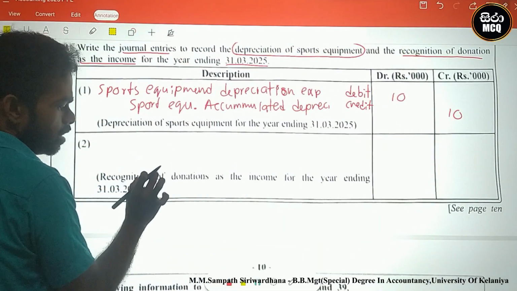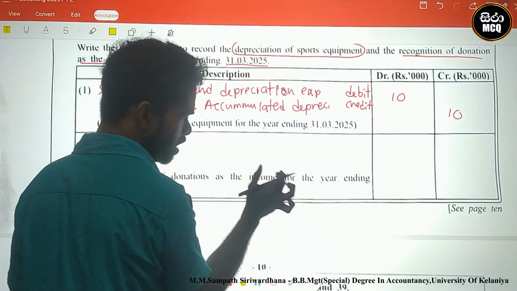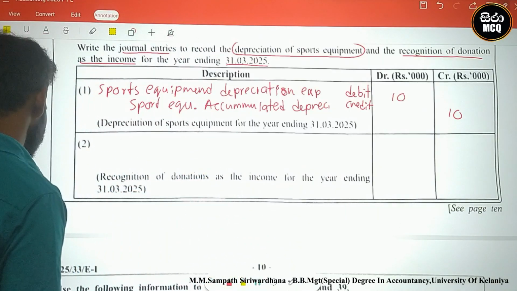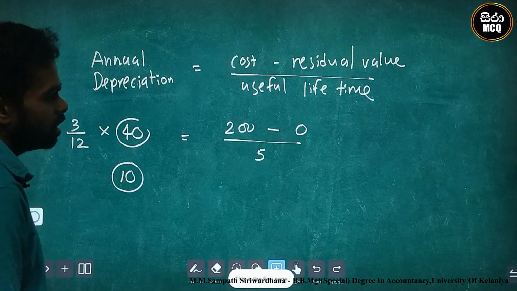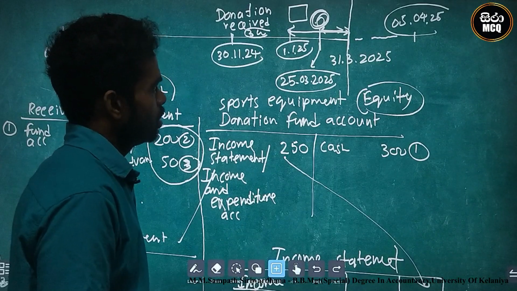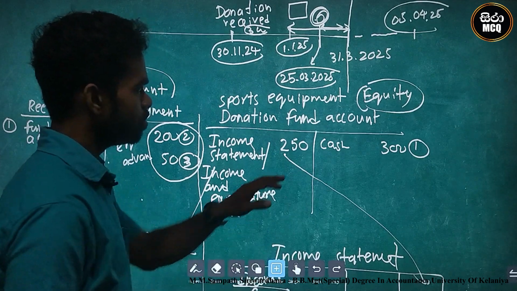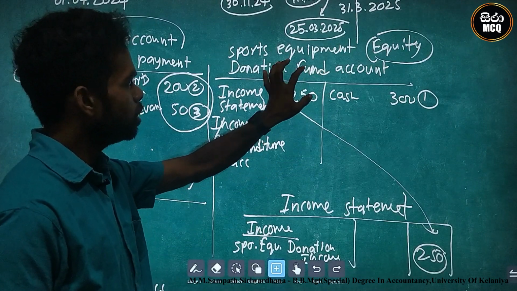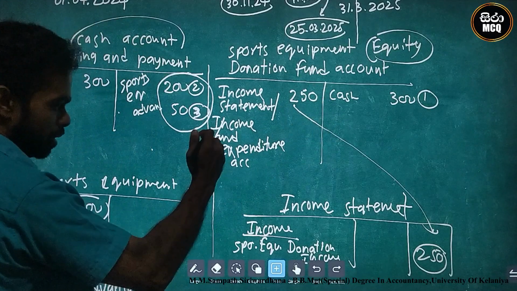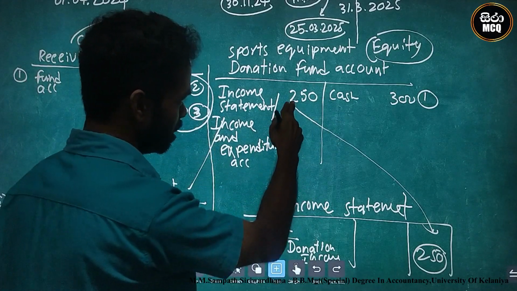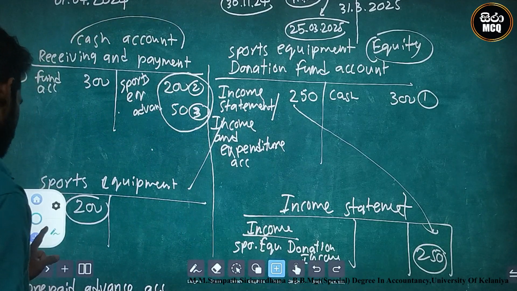The next one is recognition of donation as an income for the year ending 31st March. We saw the recognition finally. Sports equipment donation fund account debit, and credit to the income statement, 250.